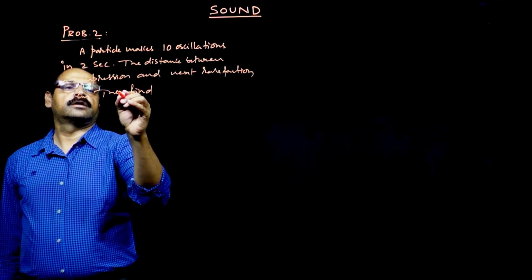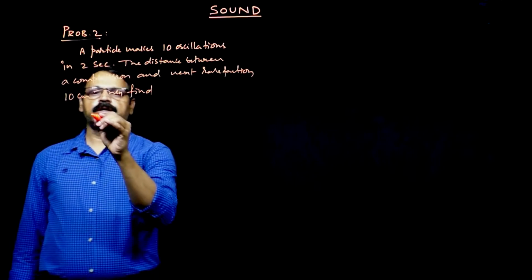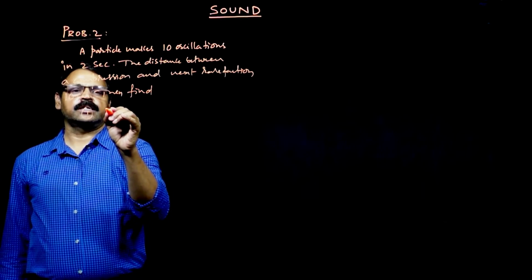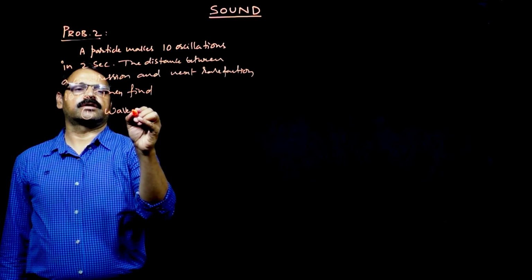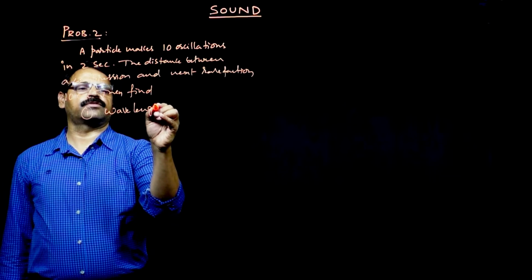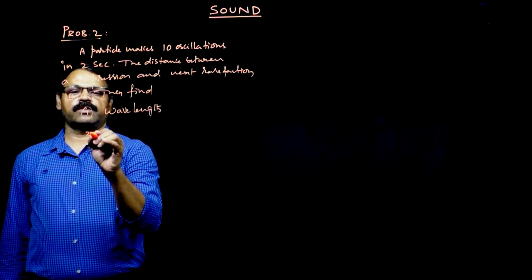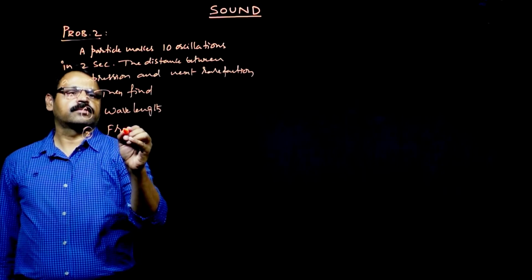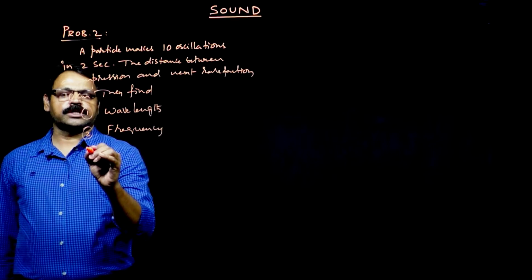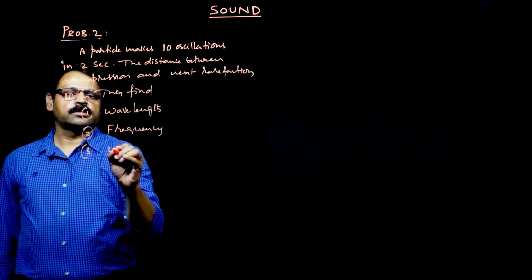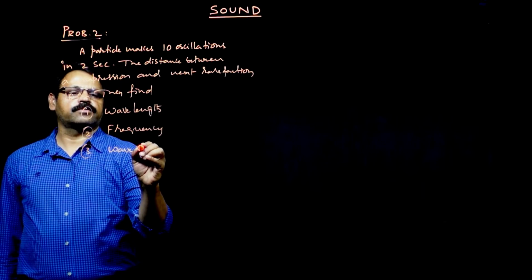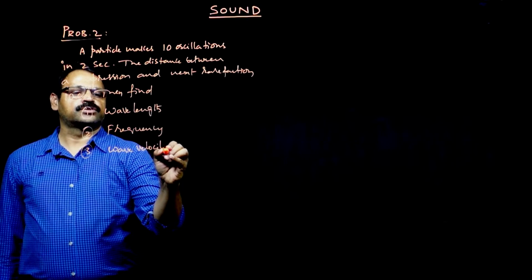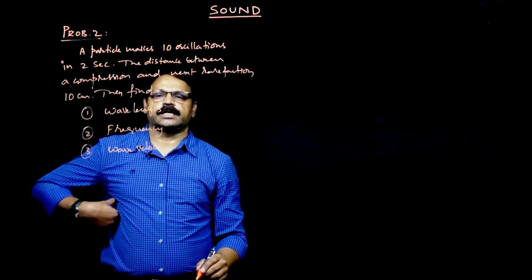Then find number 1, he is asking what is the wavelength of the wave. Then second one, he is asking what is the frequency, and third question he is asking what is the wave velocity. So these are the 3 things we need to calculate.